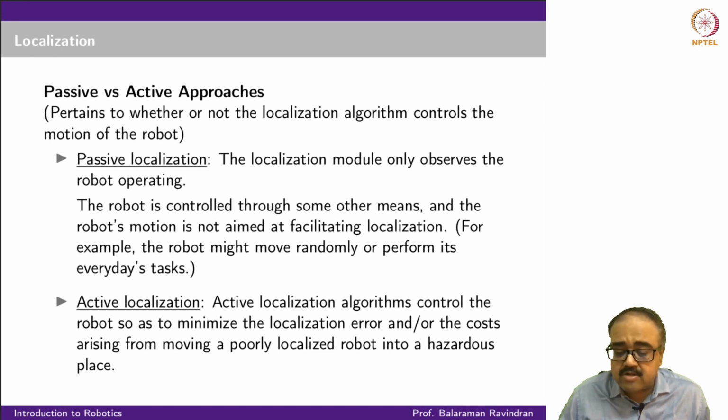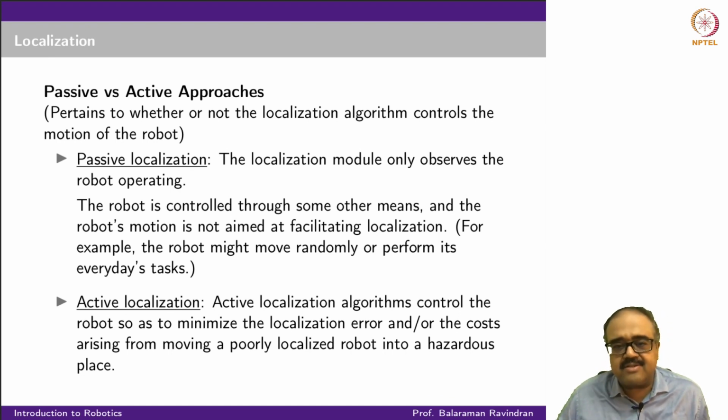So the control itself, the movement of the robot itself, is not aimed at localization, right? It's not trying to localize itself actively, but the localization algorithm just has to run on the robot, observe all the actions the robot is taking and all the sensor information the robot is getting, and look at how to do the localization.